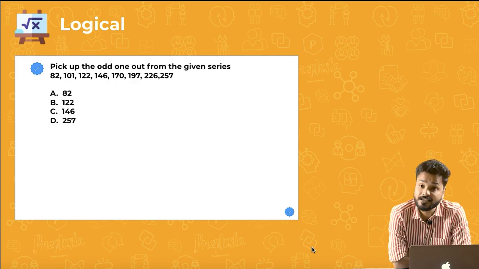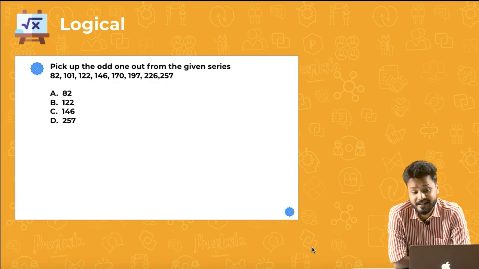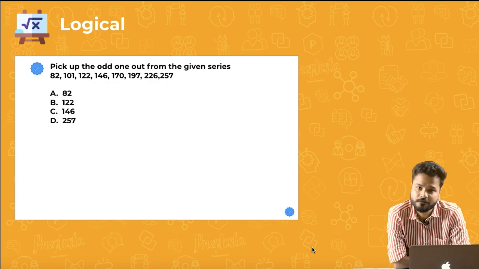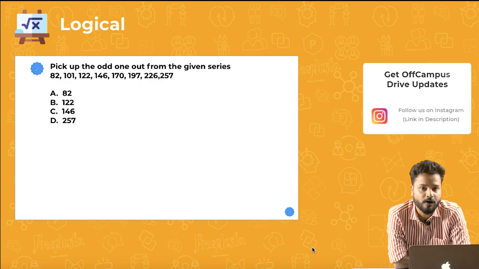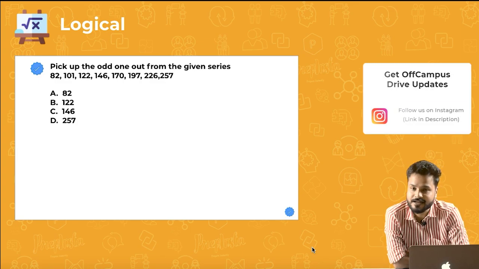Okay, so guys, here's the next question on your screen. A question from, you could say, number series or odd one out, whichever you like. So pick up the odd one out from the given series. You have some numbers, you have to find the odd one out. I'm giving you 30 seconds to think about it and give me the answers. Your timer starts now.